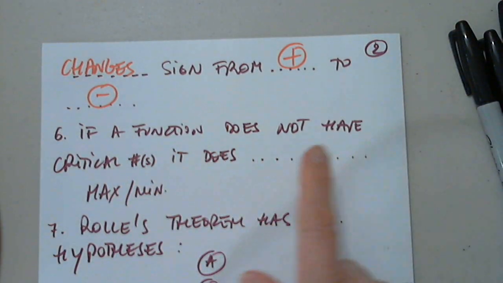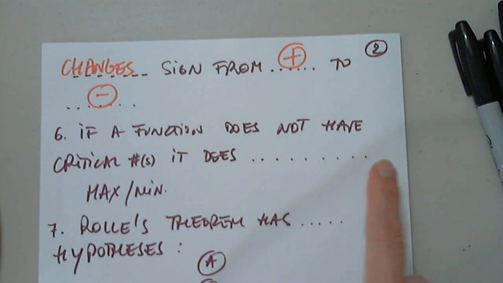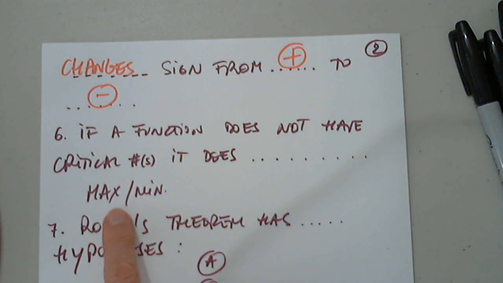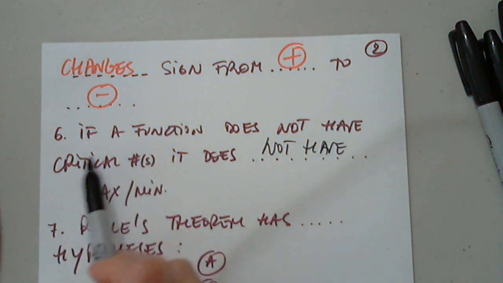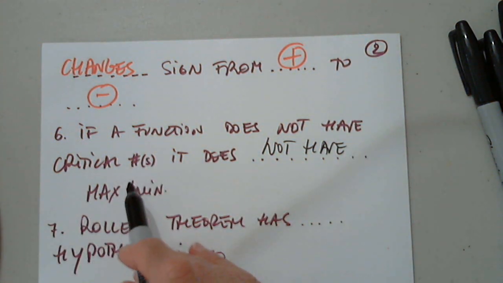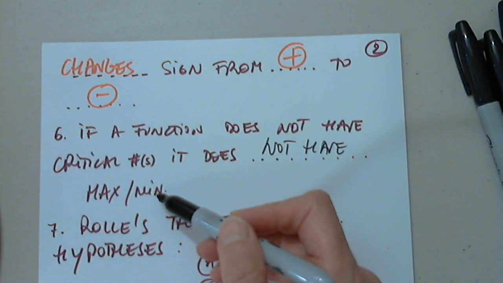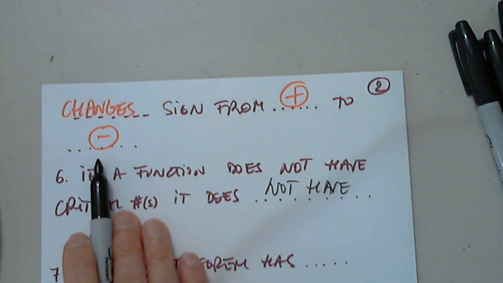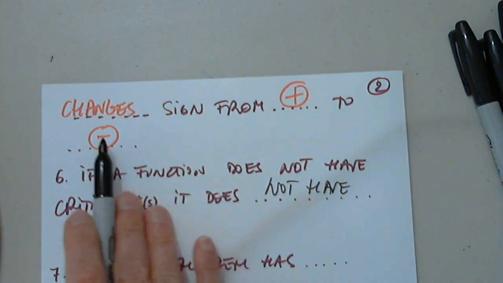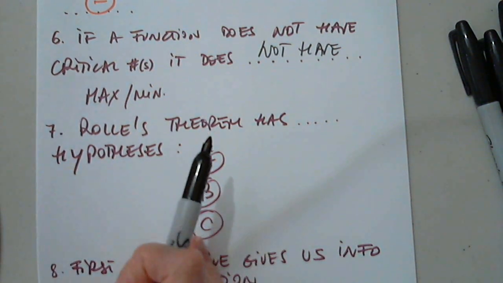If a function does not have critical numbers, it cannot have a max or min. But if it has critical numbers, is there a guarantee that it has a max or min? No, because the derivative has to change sign, either positive to negative or negative to positive. If it does not change sign, there is no max or min. Awesome. And I think I have these two, and that's it.